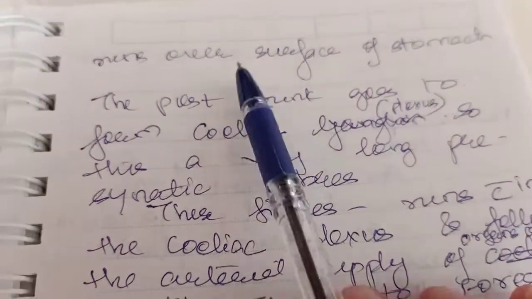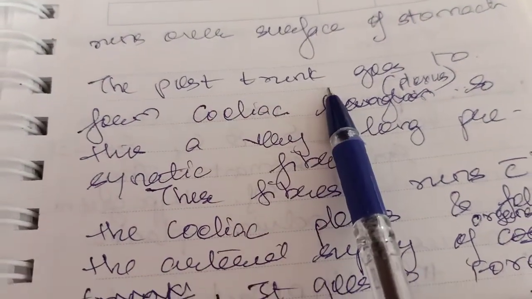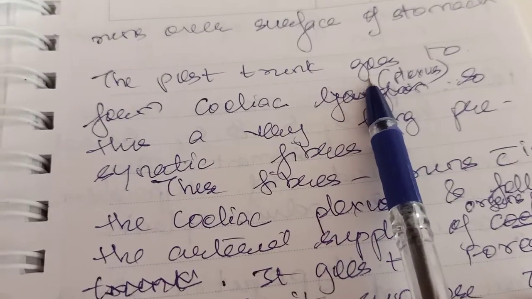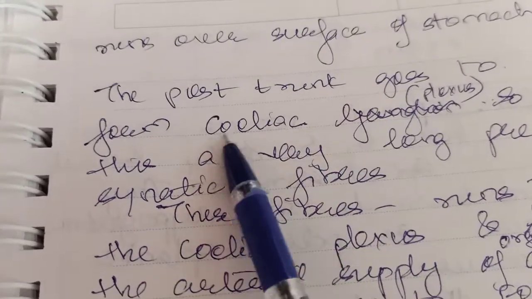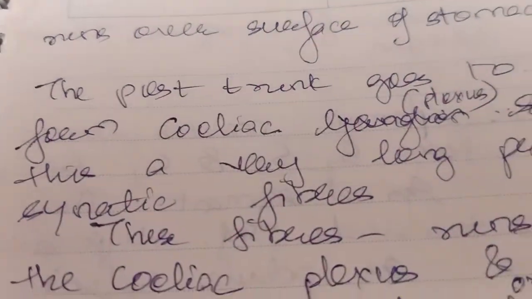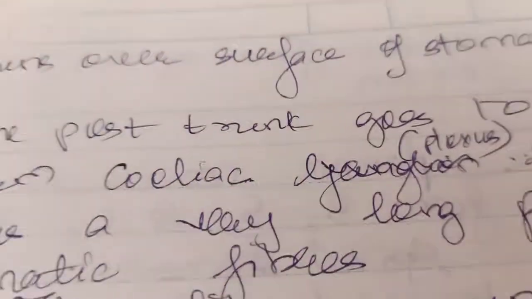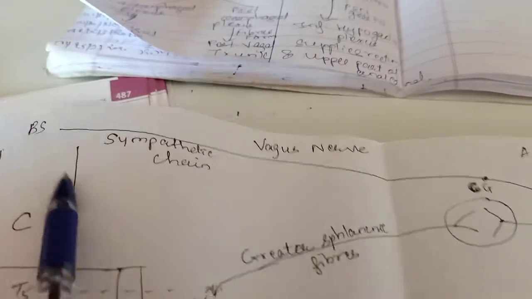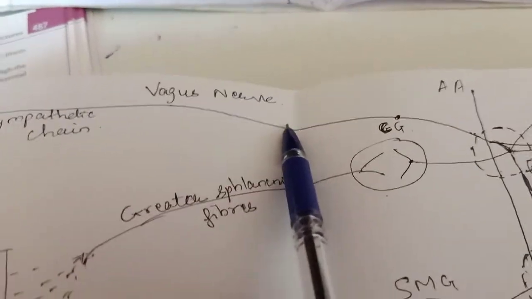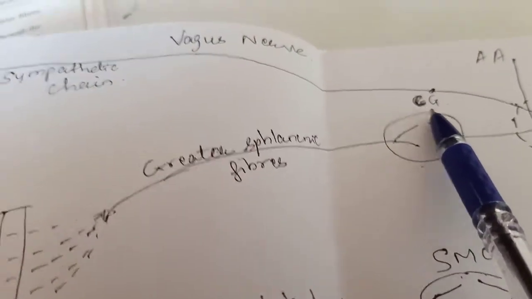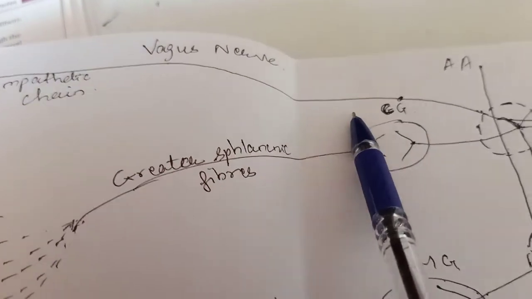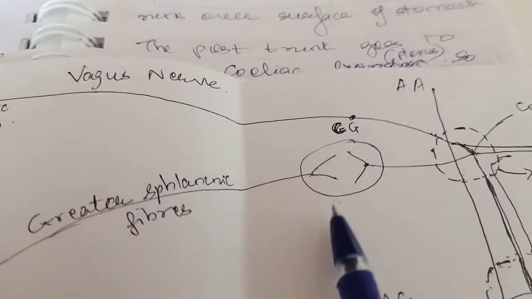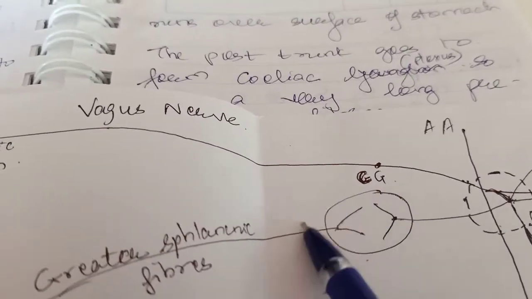Now, one more thing, the posterior trunk of the vagus, which is mainly formed from the right vagus nerve. It goes to form celiac plexus. Now, if you see this diagram, the posterior trunk. So, this is brain stem. This is big vagus nerve. So, the posterior trunk, which is mainly formed from the right vagus nerve, it goes to form celiac plexus.